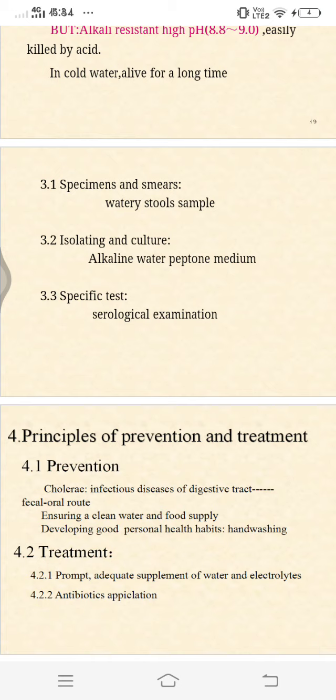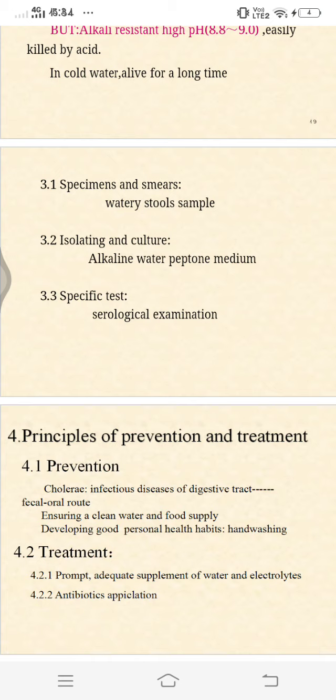So there are actually some Vibrios that are halophilic. What does it mean? That is, they need a high concentration of sodium chloride for their growth. They can't grow in the absence of it. So they are known as the halophilic Vibrios. Examples of halophilic Vibrios are Parahaemolyticus, Alginolyticus and Vulnificus. Naturally they exist in seawater because there is more sodium chloride there, and have a marine life. So this is all about Vibrio cholerae. I hope you like it.